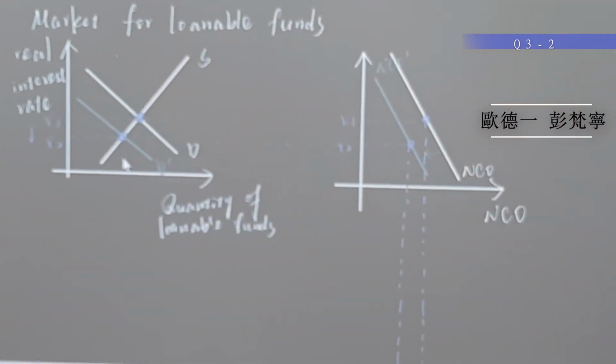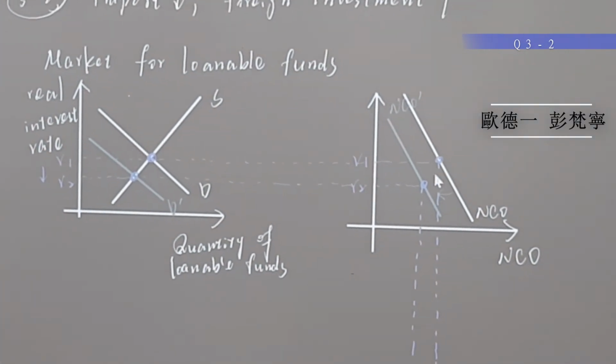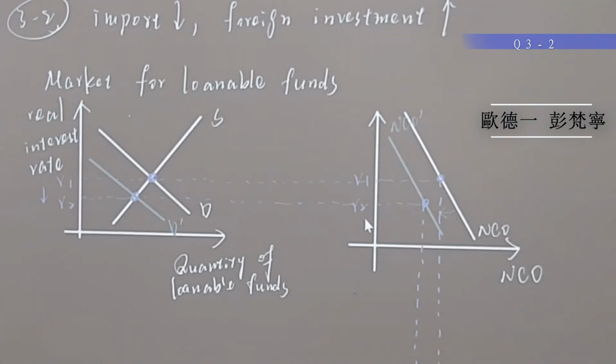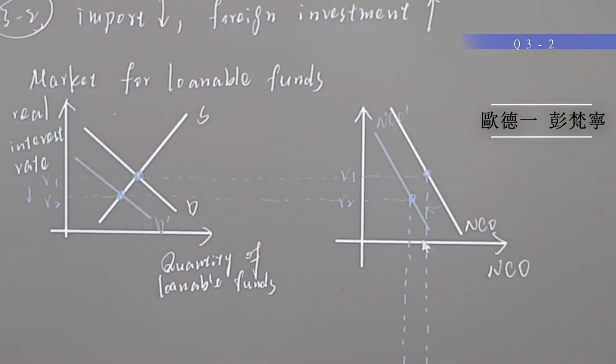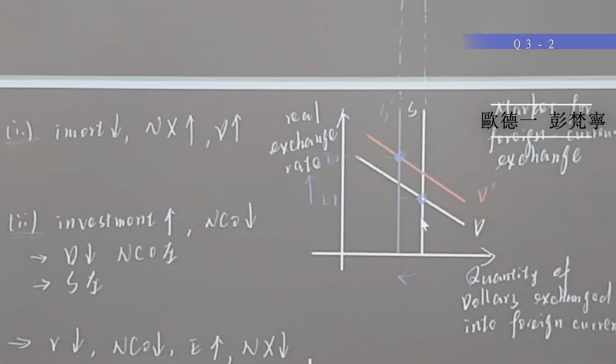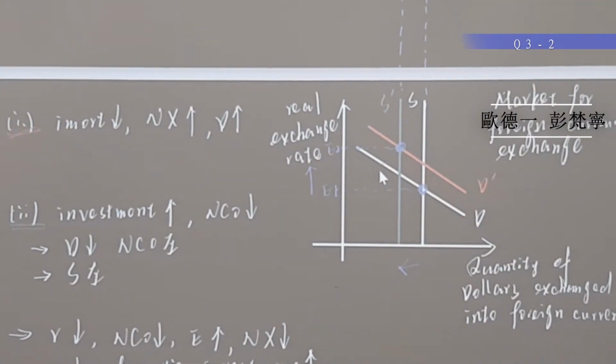And the net capital outflow curve shifts to the left too. When net capital outflow moves leftward, the supply for foreign currency exchange also shifts to the left. Now let's look at the final outcome.